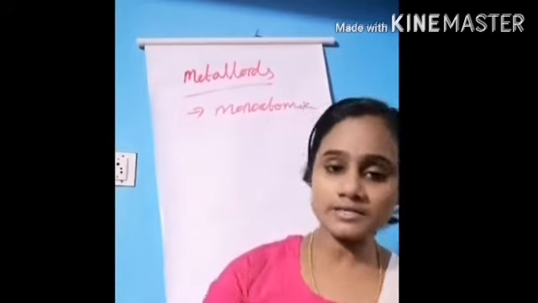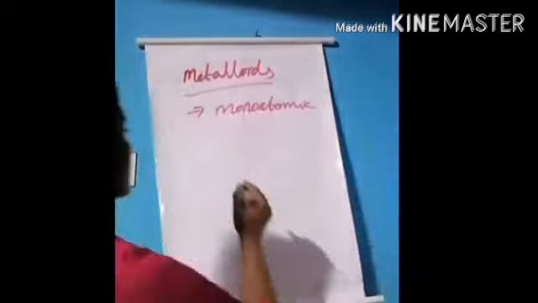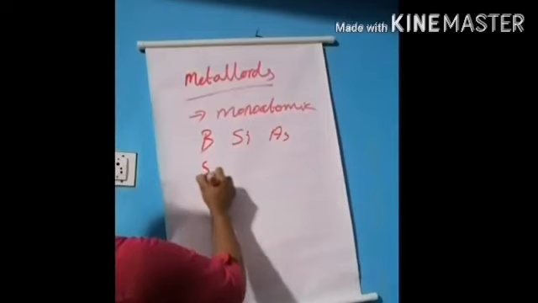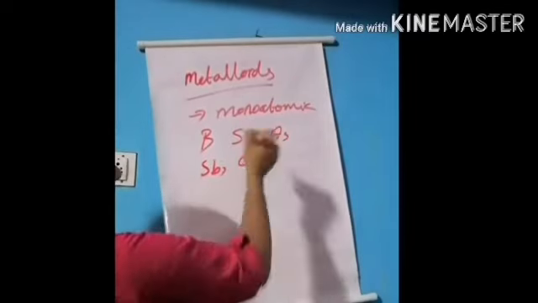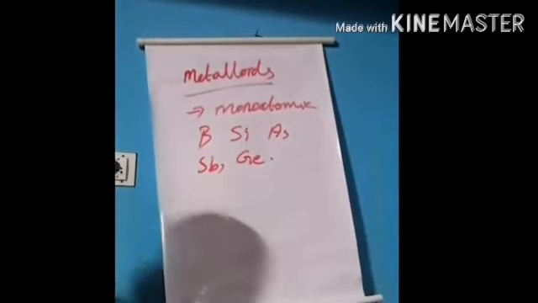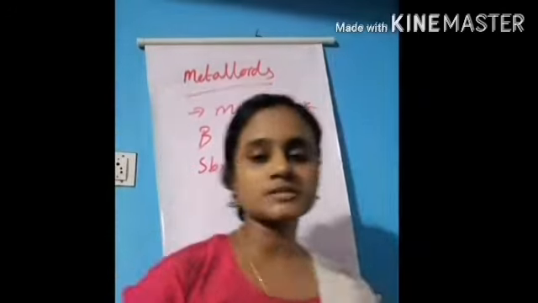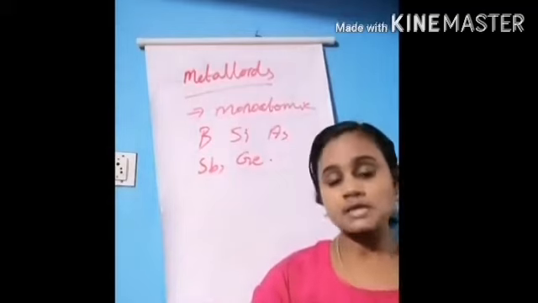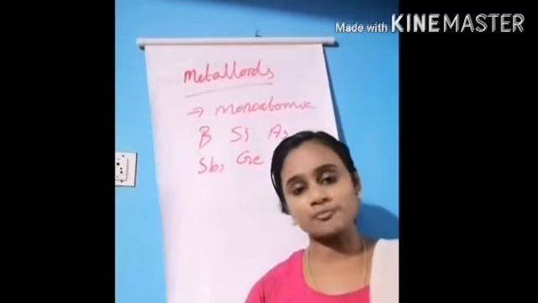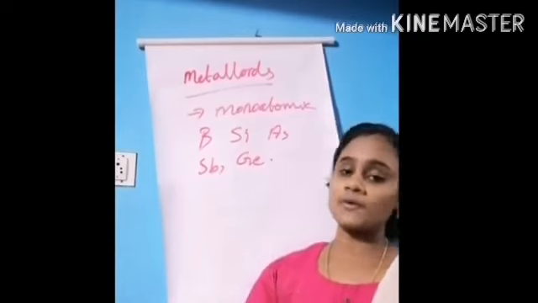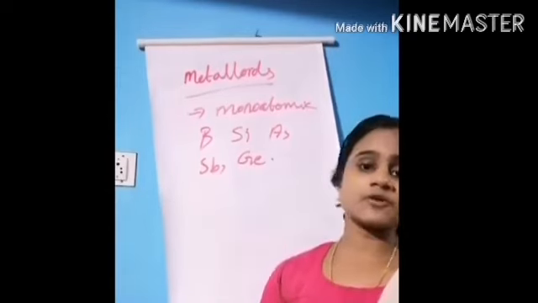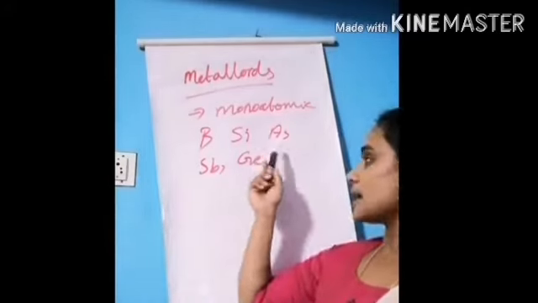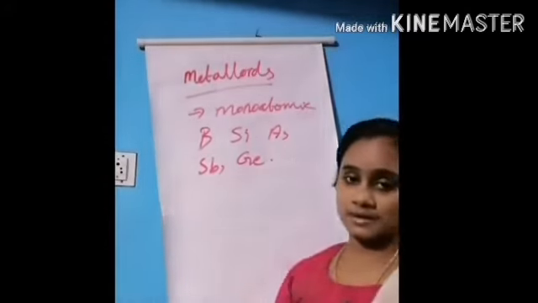Examples of metalloids are boron, silicon, germanium, arsenic, antimony, bismuth, etc.